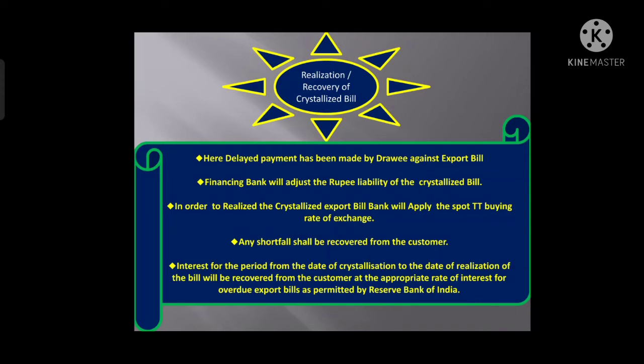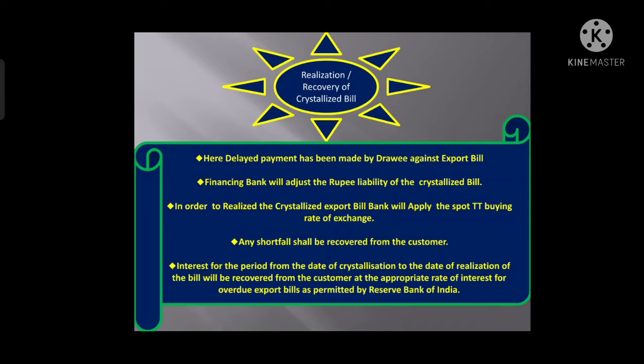Now when there is a recovery of a crystallized bill, or in the sense we can say the realization of a crystallized bill, then the financing bank will adjust the rupee liability of the crystallized bill. Means whenever there is a recovery of a crystallized bill, the financing bank, the bank which has purchased that document, will adjust the rupee liability, because it has already converted the foreign currency into rupee.